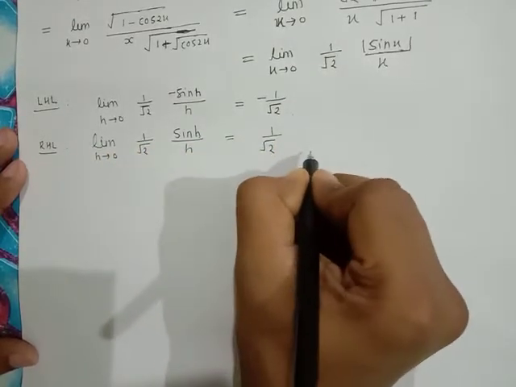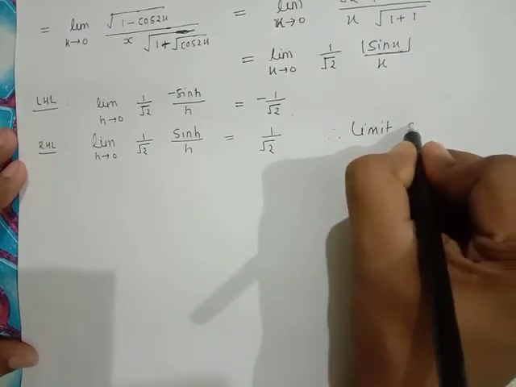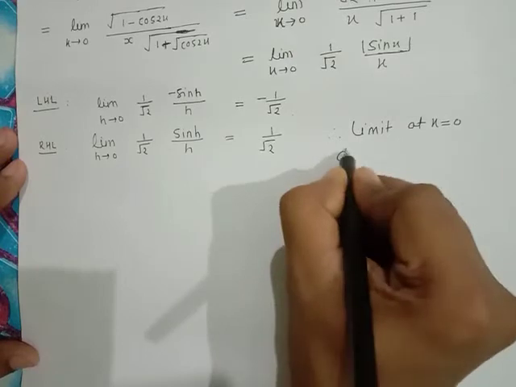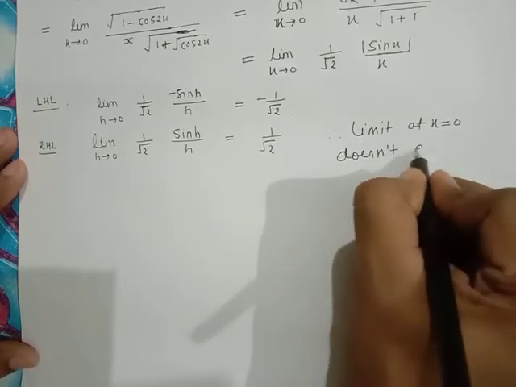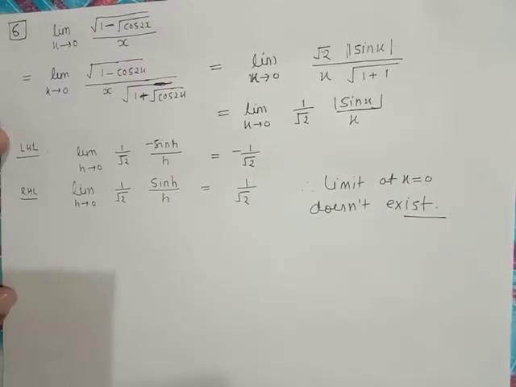So LHL is not equal to RHL, therefore the limit at x equal to 0 does not exist. So option C is the correct answer.